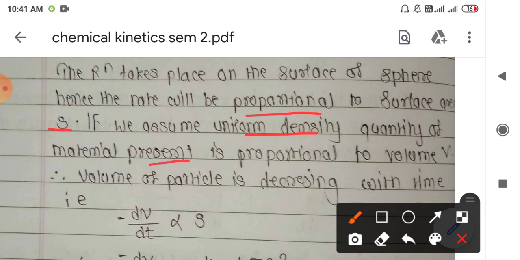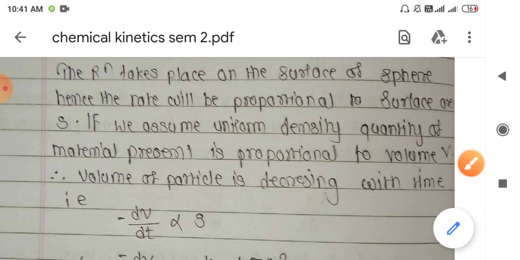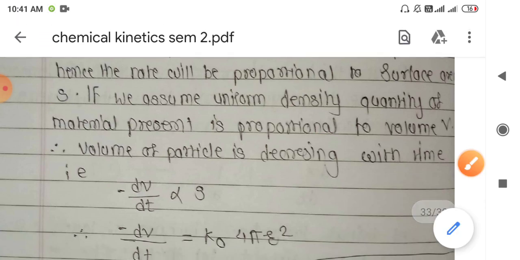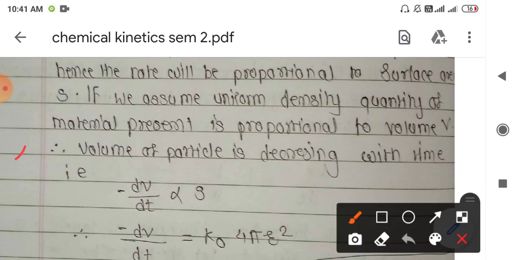So overall we can say that the rate of reaction is inversely proportional to the volume V, because mass, density and volume are related by one formula: density is mass per unit volume.